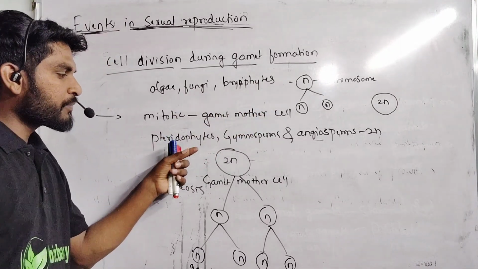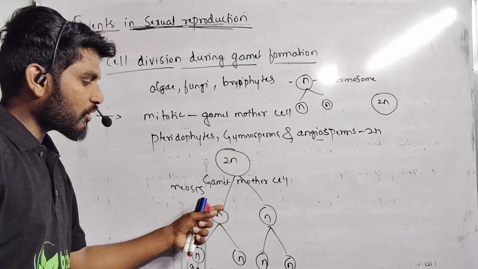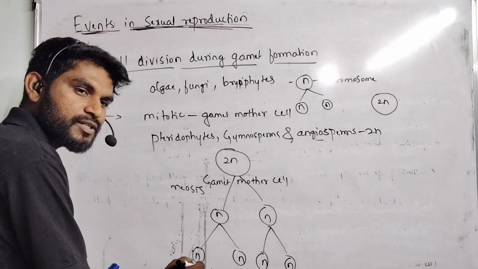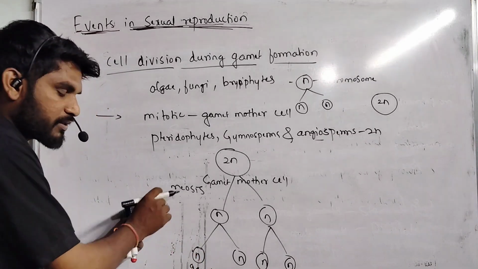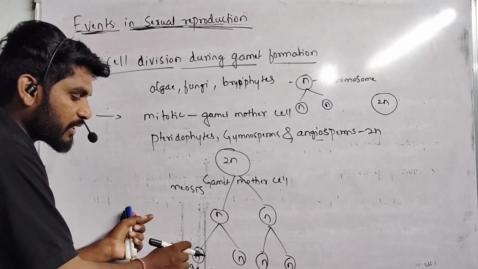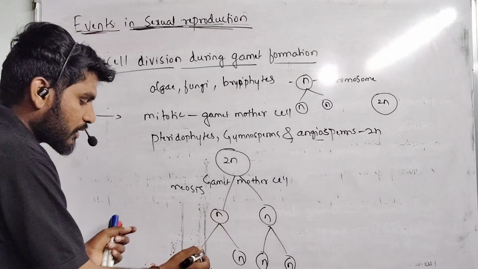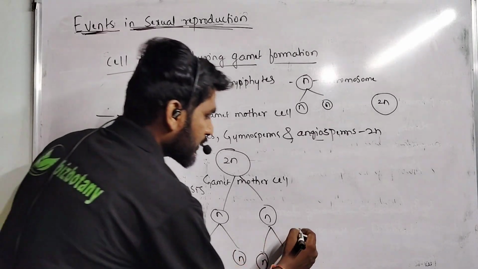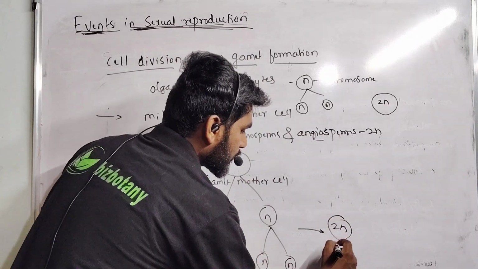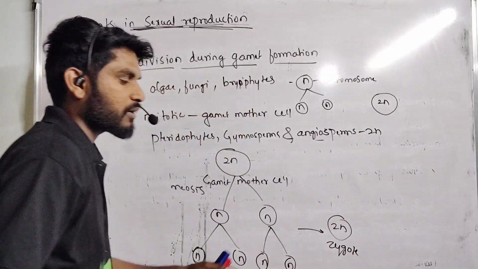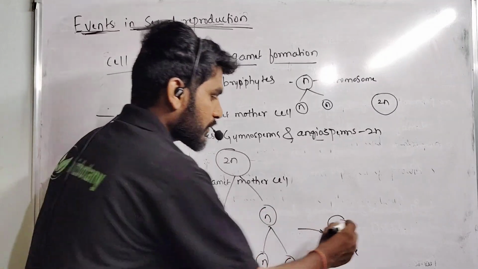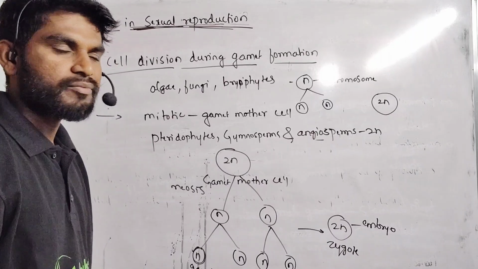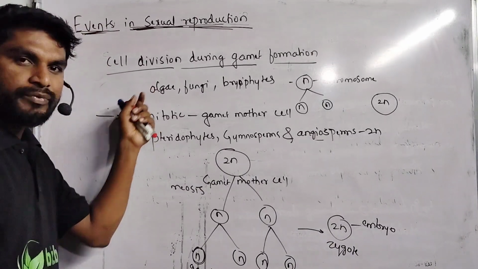But in this case we have a diploid set of chromosomes. They undergo meiotic division. Meiosis leads to the formation of haploid gametes. These haploid gametes are heterogametes. Heterogamous means male and female gametes are forming on different plants and animals. Those gametes will fuse, which leads to the formation of a diploid zygote. These diploid zygotes undergo division and form the embryo. That embryo will be forming in case of higher plants. This type of cell division will be seen in these organisms. Thank you.